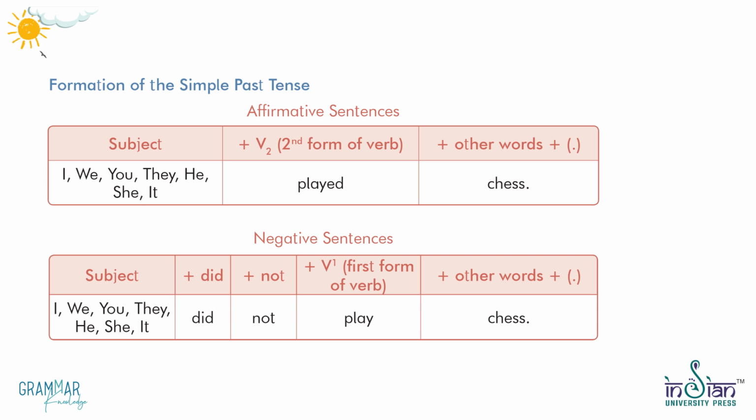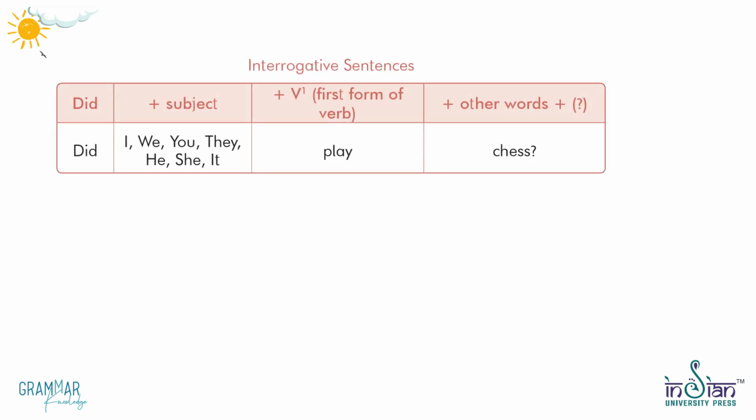I, we, you, they, he, she, it did not play chess. Interrogative sentences. Did plus subject plus V1, first form of verb, plus other words plus question mark. Did I, we, you, they, he, she, it play chess?